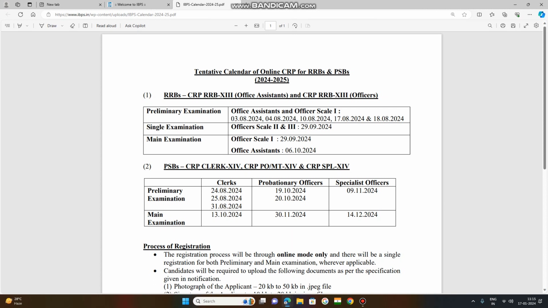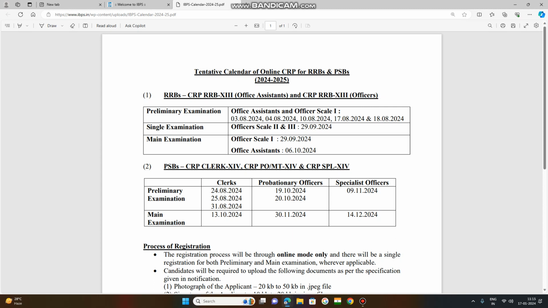Suppose RRB means regional rural banks, CRP, common recruiting process. They are conducting the IBPS CRP for consecutive years. This is the 13th, the 30th recruiting process.